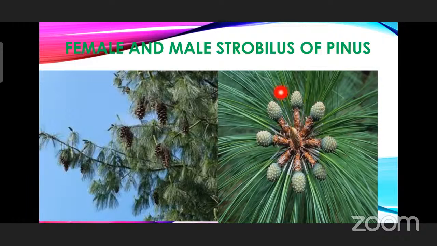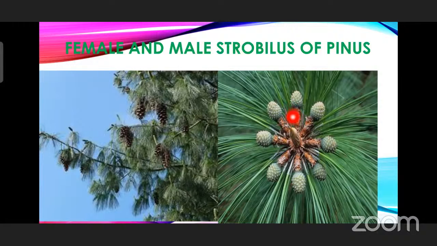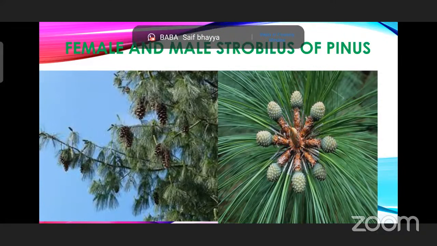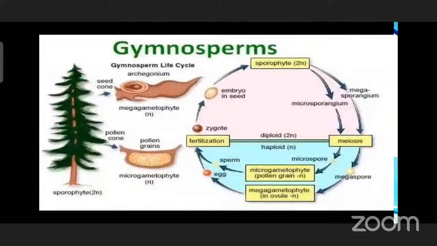The male strobilus represents the male flower, and the female strobili is going to represent the female flower. And this is a Pinus tree. At the terminal, at the apical region, tip region, only you can see them in groups. In groups, the male strobilus, and the female strobilus will be on the dwarf shoots arising from the axil. Now here you can see the gymnosperm life cycle.